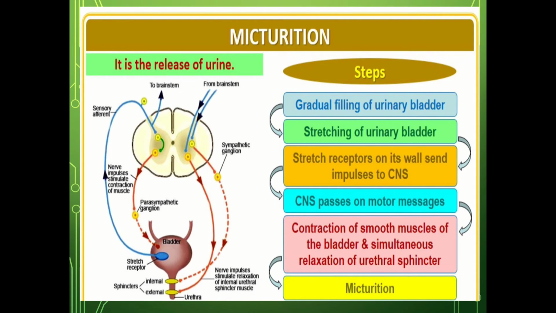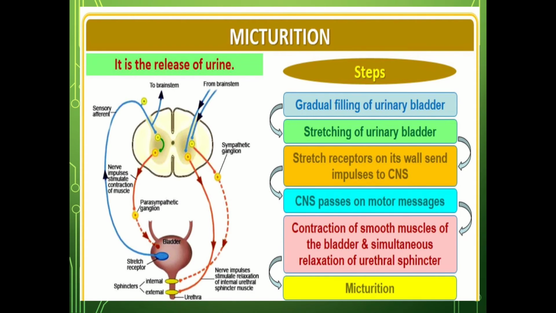When the urinary bladder gets filled, the stretch receptors on the walls of the bladder send signals to the central nervous system. The central nervous system passes on motor messages to initiate contraction of smooth muscles of the urinary bladder. The simultaneous relaxation of the urethral sphincter causes the release of urine.